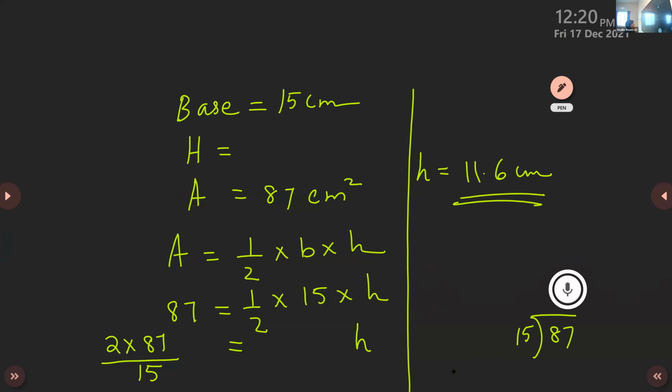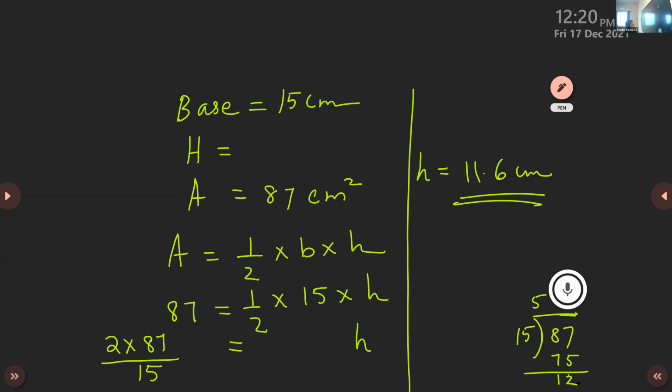So we can take only 15 into 5 maximum. So you will get only 75, right? Yes, ma'am, 75. Then what is the remainder? Again, you will get 12, right? Yes. So you cannot divide 12 by 15.